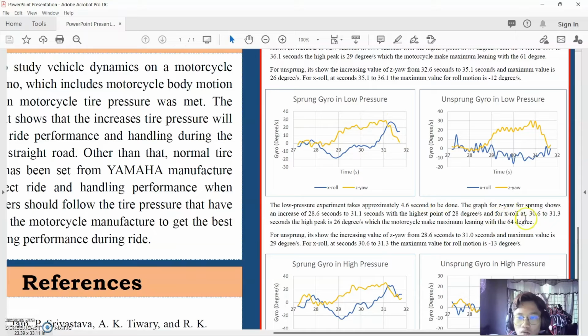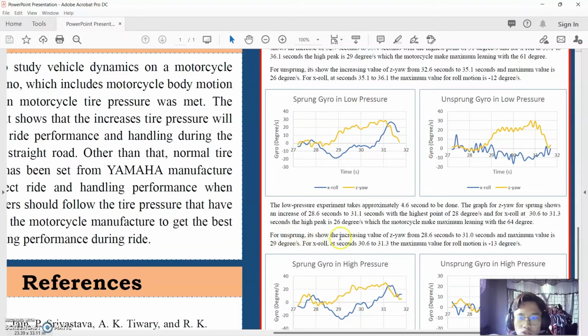So for the X roll at 30.6 to 31.3 seconds, the high peak is 26 degrees, which means the motorcycle made the maximum leaning with 64 degrees when turning to the left.